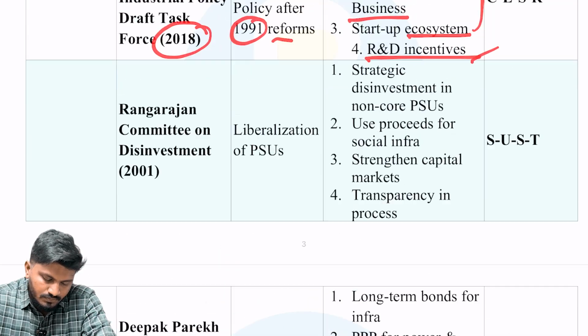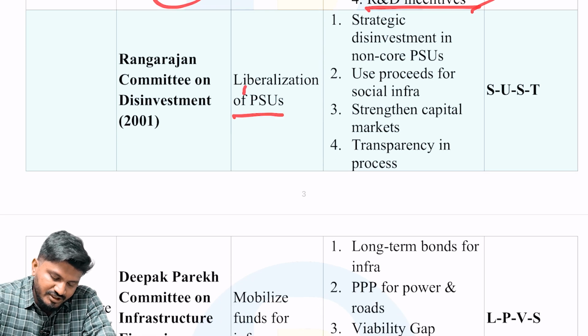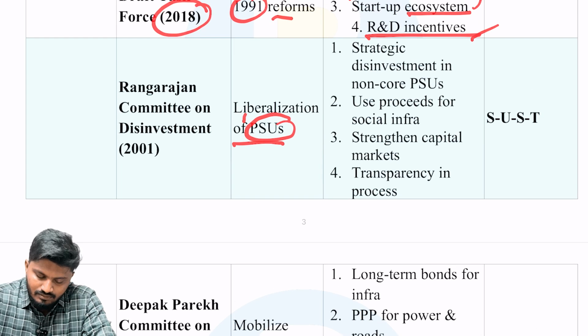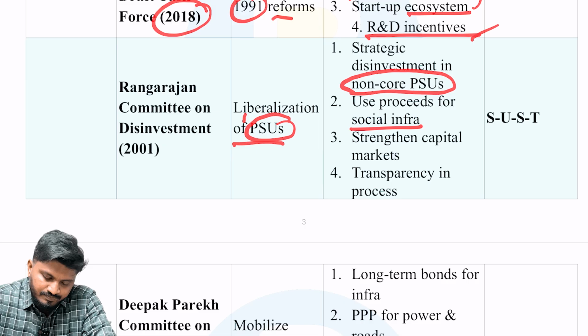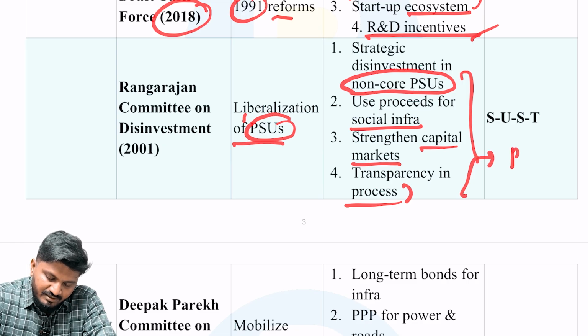Okay, next, Rangarajan Committee on Disinvestment, 2001. The aim was liberalization of public sector undertakings, PSUs. The recommendations were strategic disinvestment in non-core PSUs, use proceeds for social infrastructure, strengthen capital markets, and transparency in the process. All these things were given by the Rangarajan Committee.